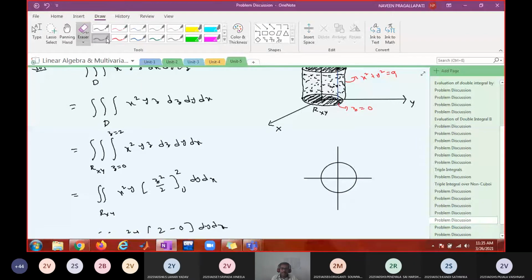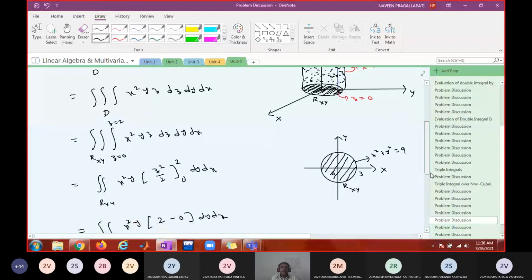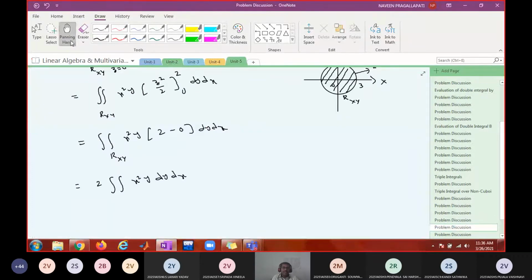This is Rxy, with the x-axis, the y-axis, and radius 3. So this is x square plus y square equal to 9. Now tell me, how do you evaluate this integral over this circular region?